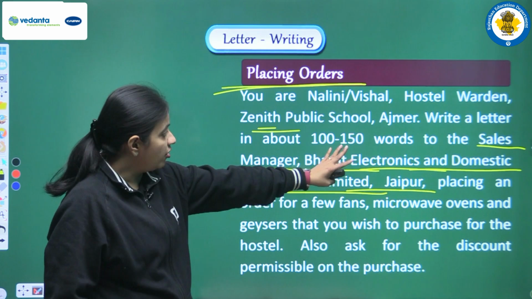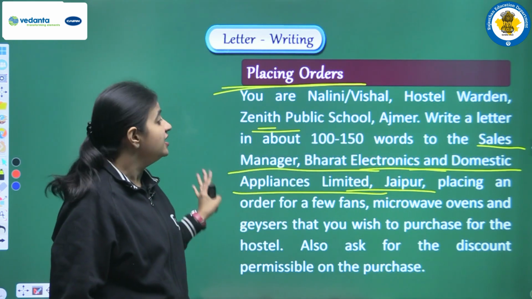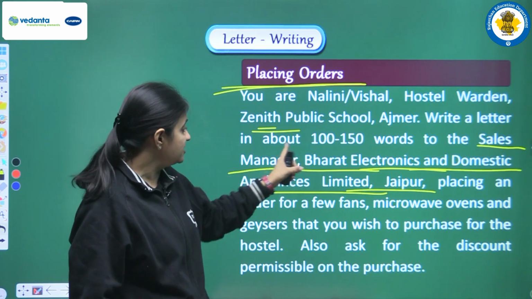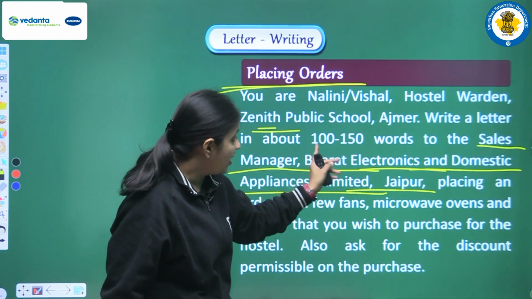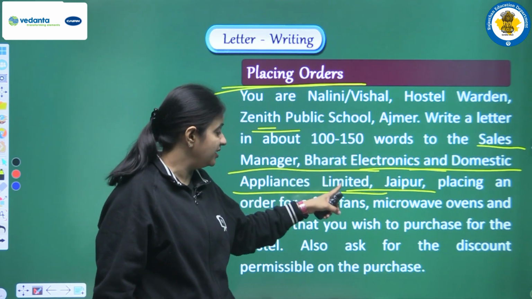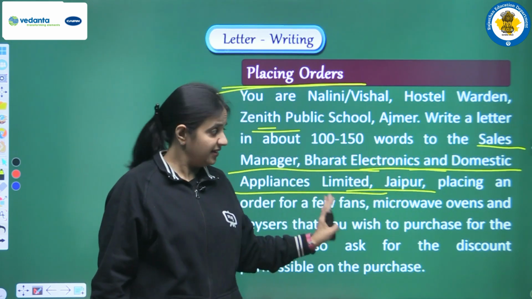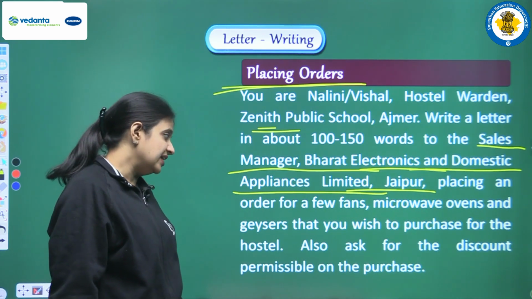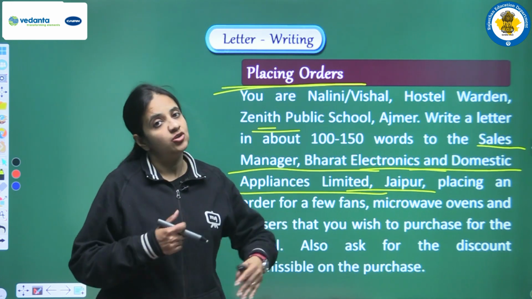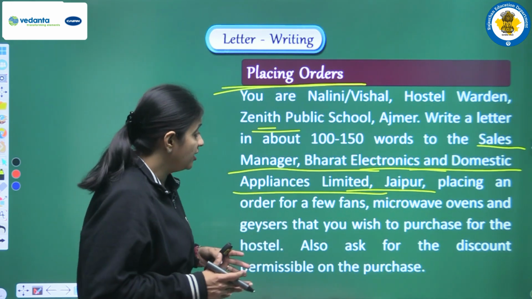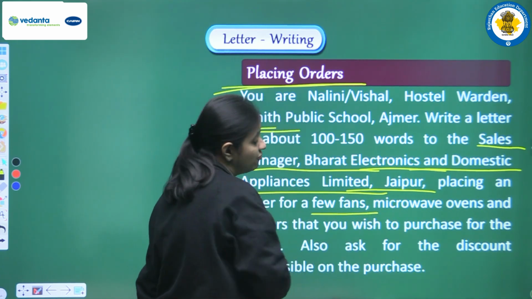So we are hostel warden in a school, and that school is in Ajmer, and now we have to write a letter to the sales manager. So we have to address this person who is the sales manager at Bharat Electronics and Domestic Appliance Limited. This is the name of the firm, and this firm is situated at Jaipur. Clear? Placing an order for a few fans, microwave ovens and geysers that you wish to purchase for the hostel. So now we have to place the order, and in the order, what all do we have to place? We have to place an order for a few fans. So we want some fans.